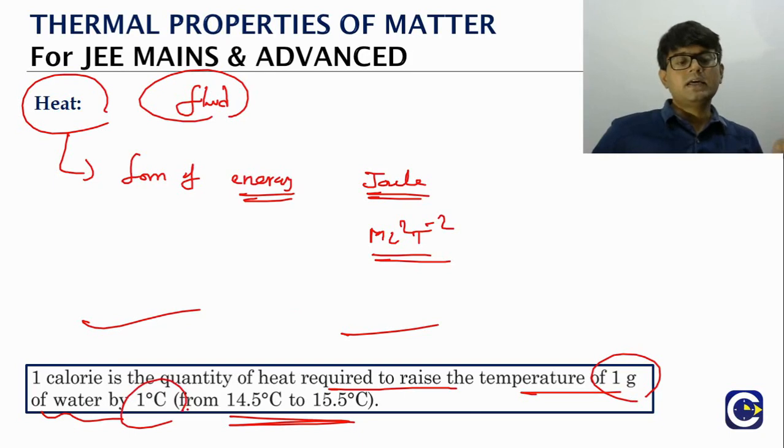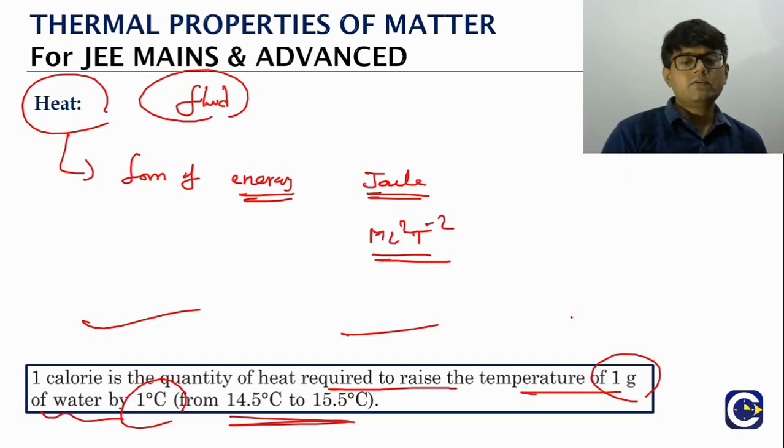This is the definition of calorie. Like the SI units, all standard units, because calorie is also a standard unit, have proper definitions. This is something that we have discussed even in the units and dimensions chapter. So this is about the more common unit of heat, which is the calorie.